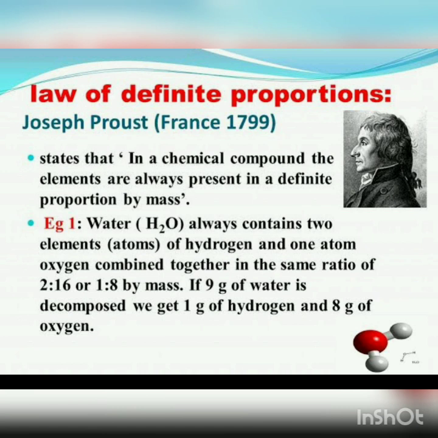How much mass of oxygen gas would be required to react completely with the 3 grams of hydrogen? That is 24 grams. Here if you can see 3:24, the final ratio would come to 1:8. Let us understand this law of definite proportion with the help of the upcoming video.